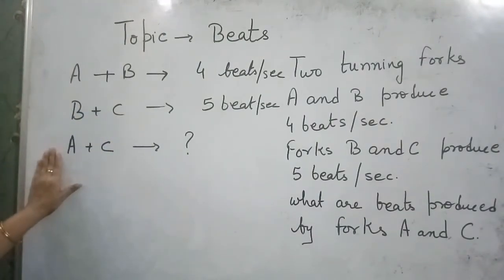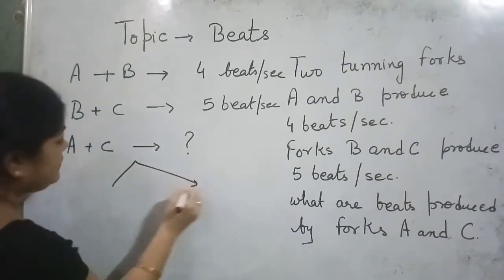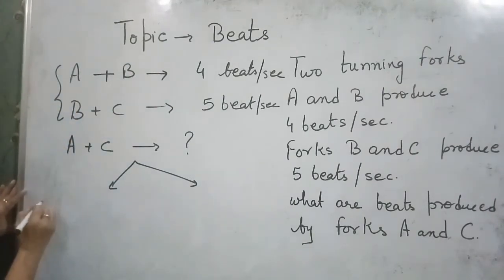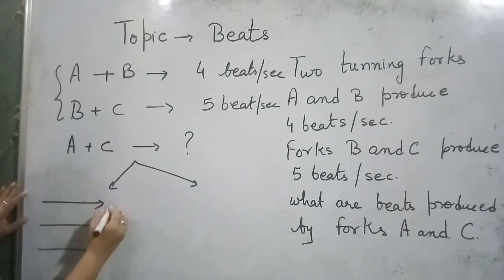For these types of questions, there are generally two cases.